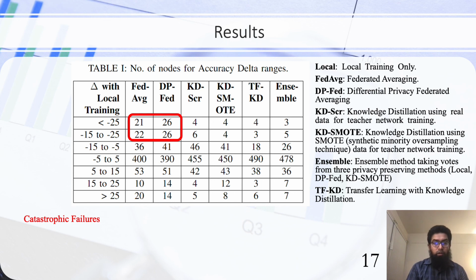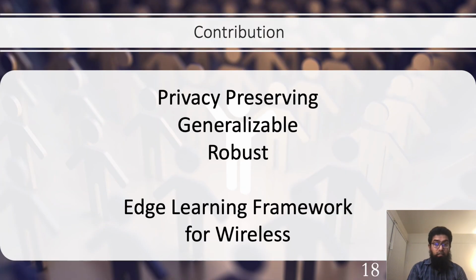Another important, interesting observation is that federated averaging based methods sometimes perform very well compared to local training methods. So there is scope for further research here that utilizes the advantages of federated learning and knowledge distillation based methods and combines them. The contribution that this work has is the development of a privacy-preserving, generalizable edge learning framework for wireless networks, and this network is robust across wireless nodes and different wireless environments.